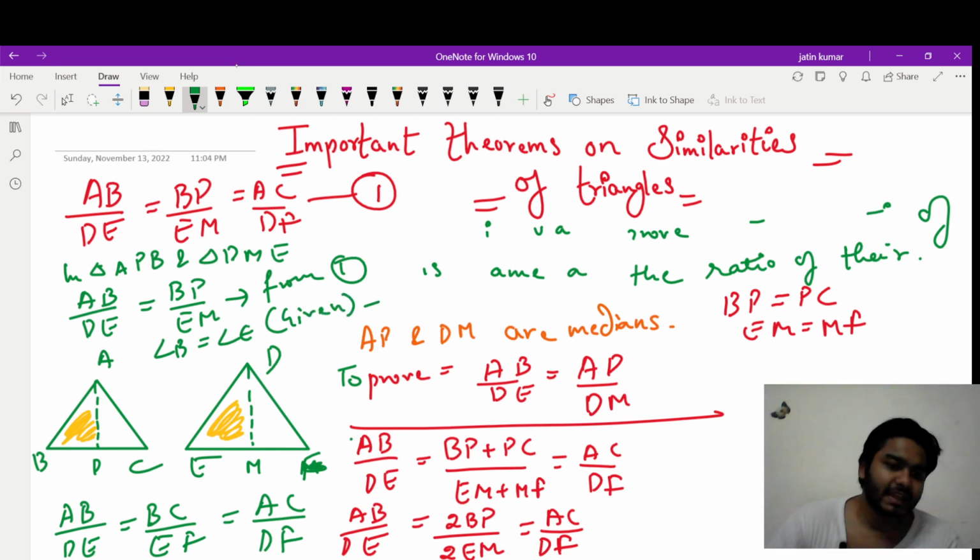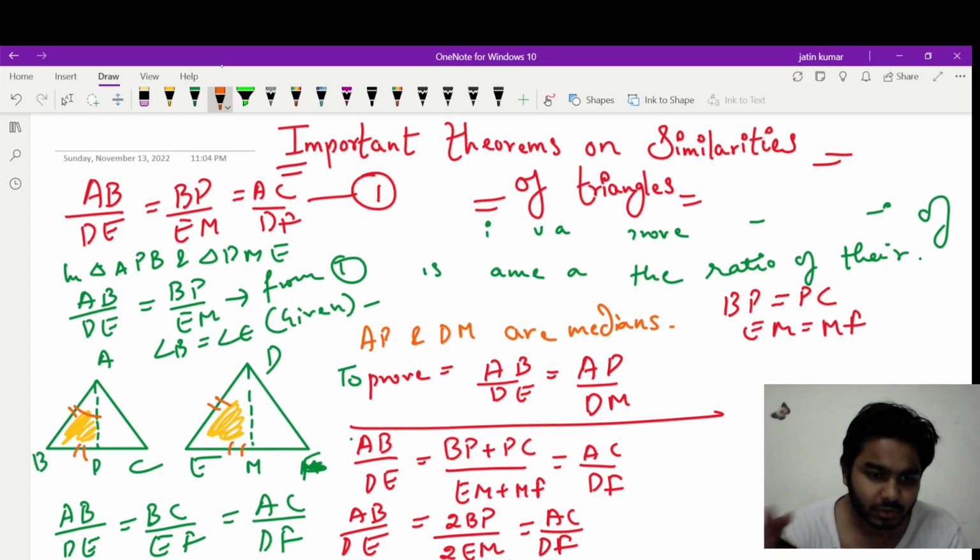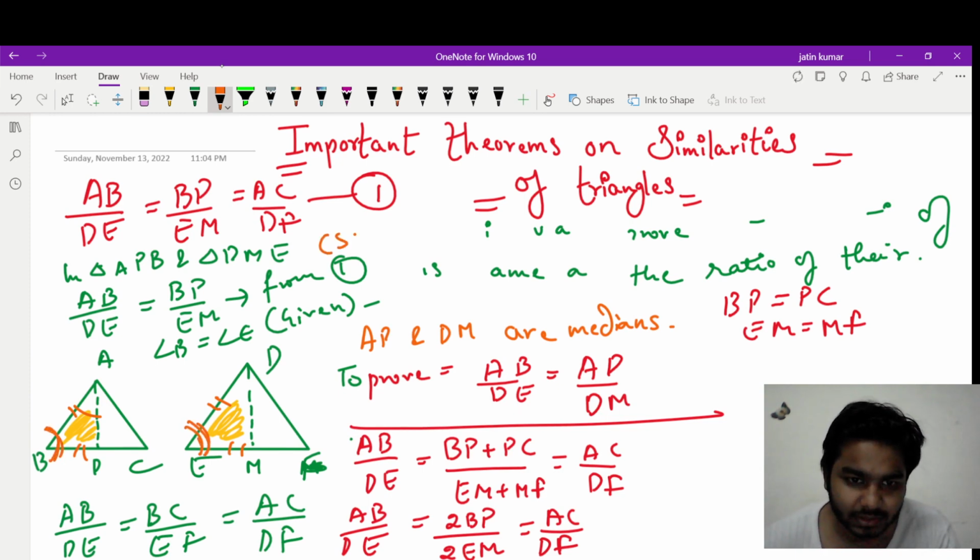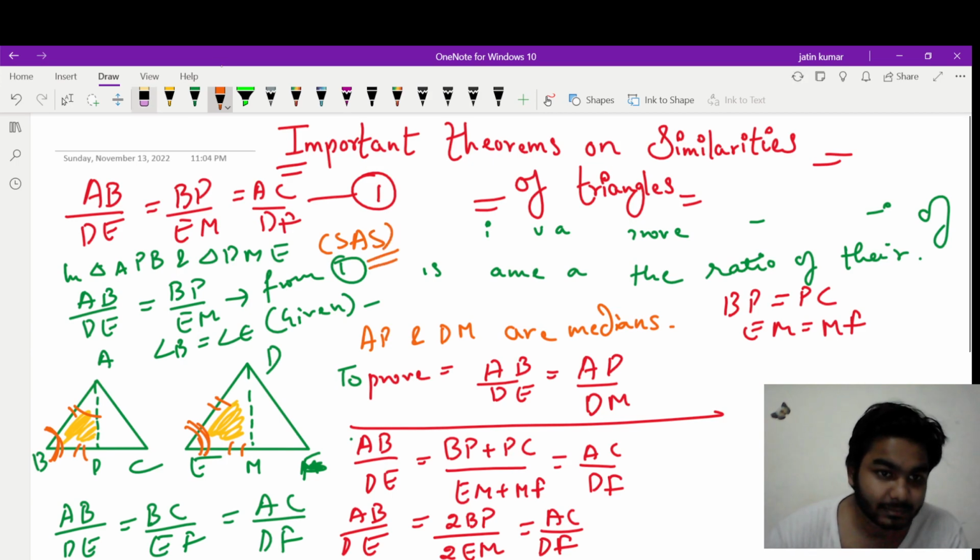So can I say by SAS, because the ratio of these sides is equal, AB upon DE, and angle B and E lie between these two sides, so by SAS criteria both the left triangles are similar?